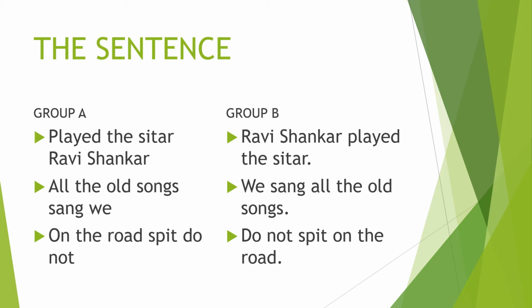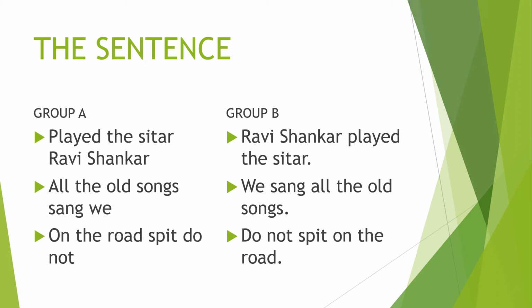Just see the first example. Ravi Shankar played the sitar. The words in this group are arranged in a proper order, and not only that, it gives the complete sense. We can get the complete meaning. We sang all the old songs. Here also we can get the complete sense. Why? Because all the words in this group are arranged in a proper order. Finally, we say that the words in each group are not arranged in a proper order in group A.